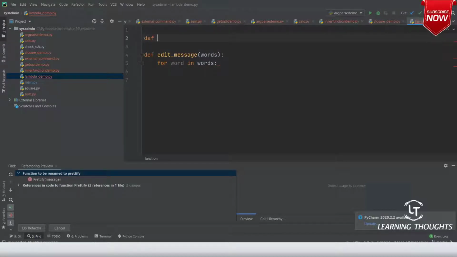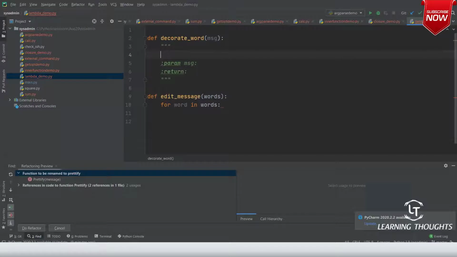So you have written define, let me call it decorate word of msg. Here we decorate the word by capitalizing and adding an exclamation mark at the end.